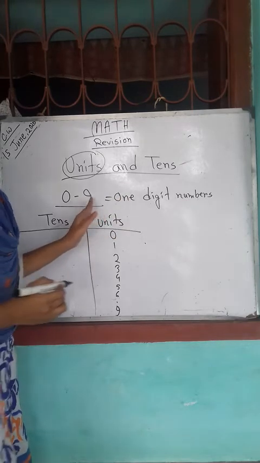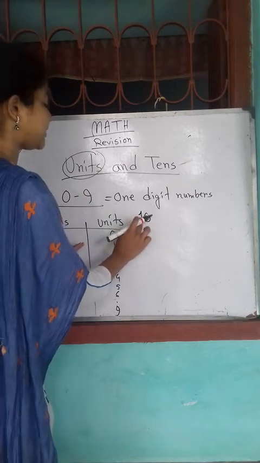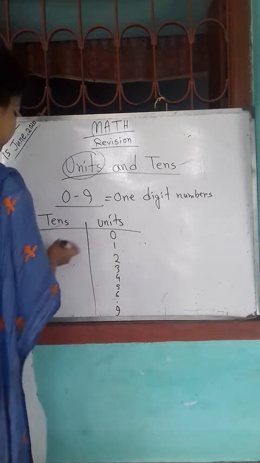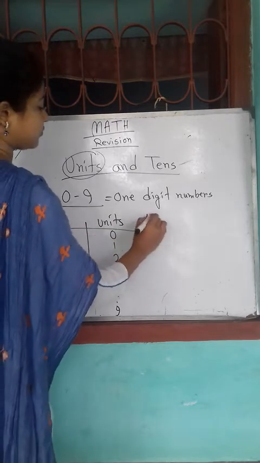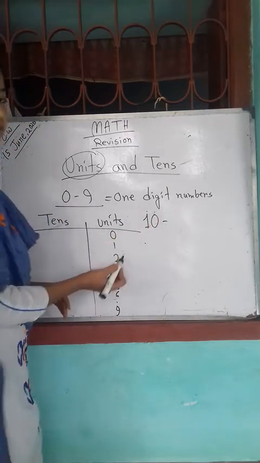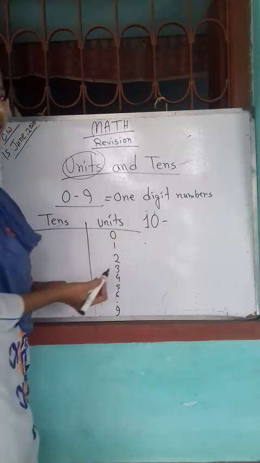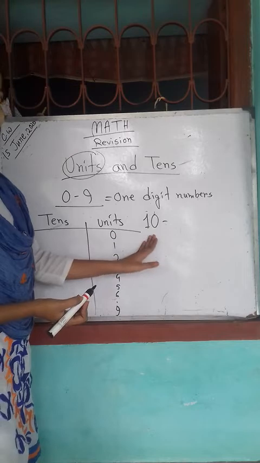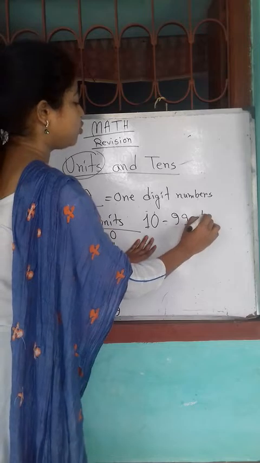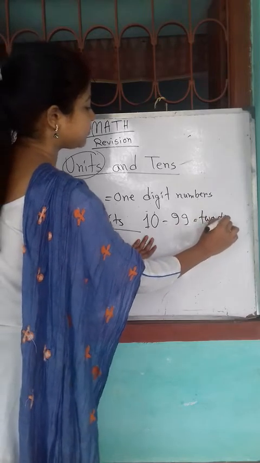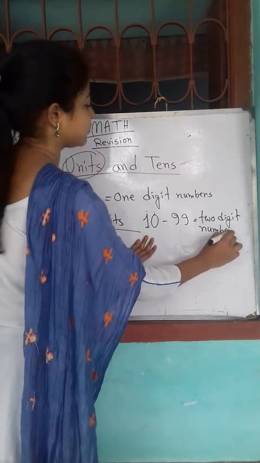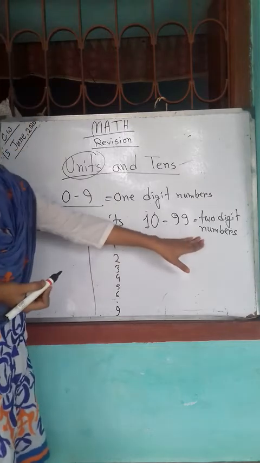After 9, that is 10. It has 2 digits: 0 is 1 digit, 1 is another digit. So 10 is a 2-digit number. From 10 to 99, these are 2-digit numbers, right?